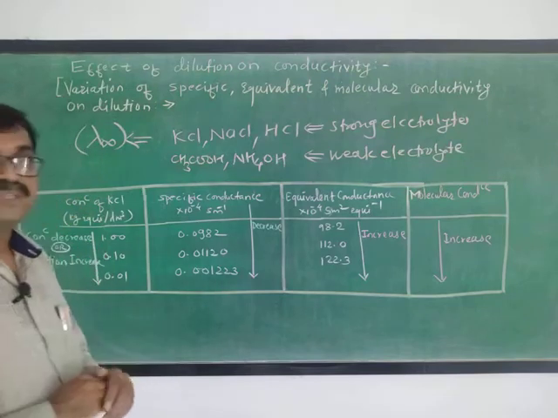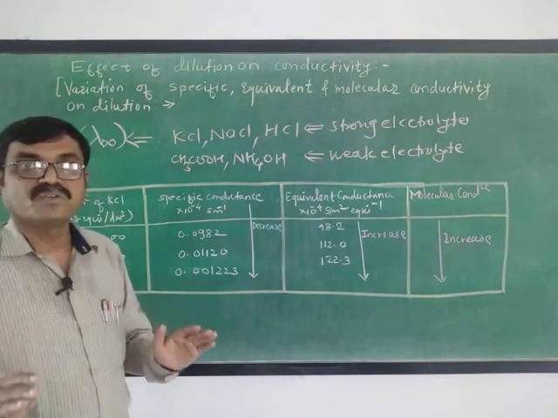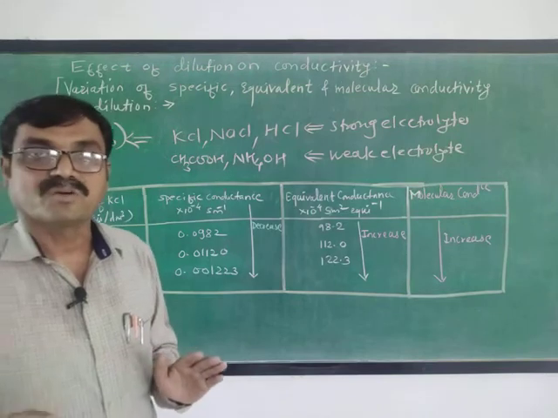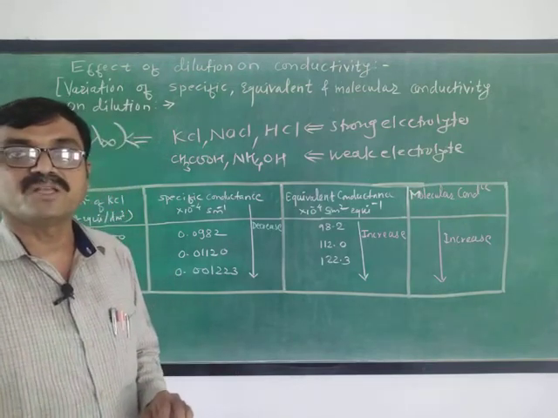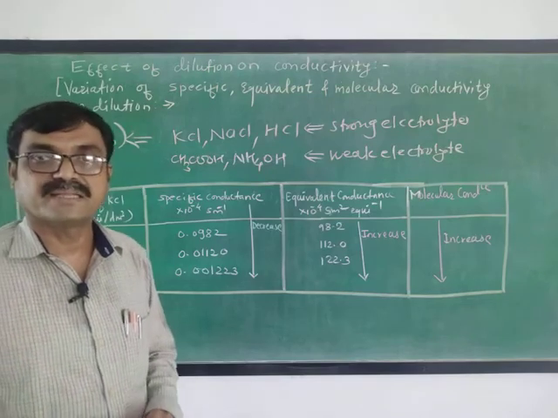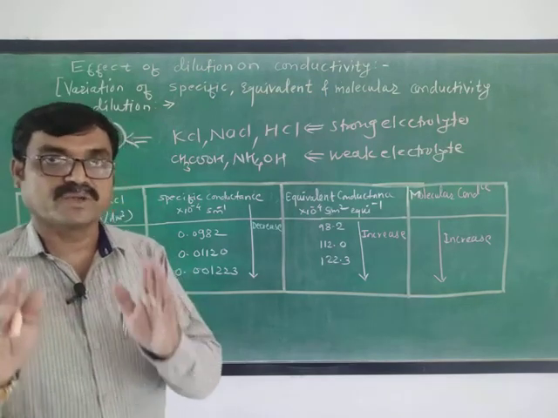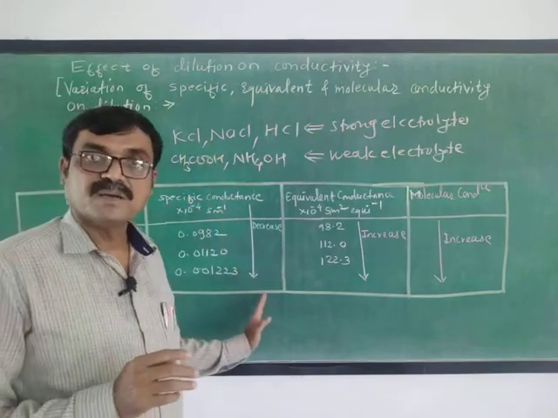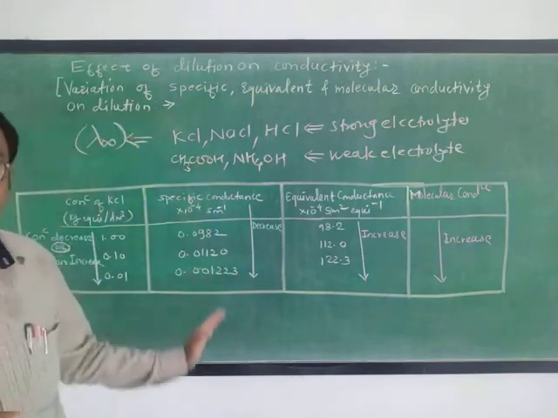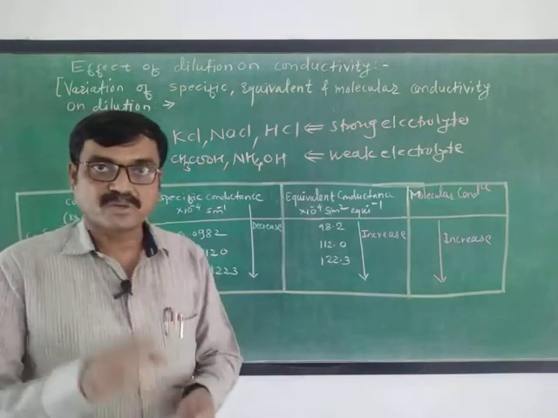Now this is nothing but the effect of dilution on conductivity. Or a question may be asked as: explain the effect of dilution on equivalent, molecular and specific conductance. You must know it in one sentence, but it can be explained in a tabular manner or in this way. You must know 3 points.